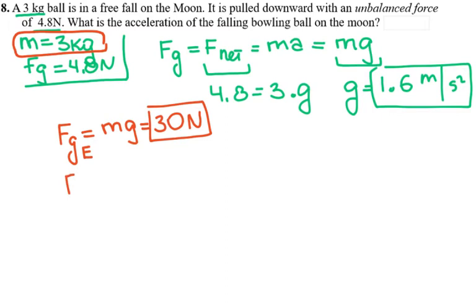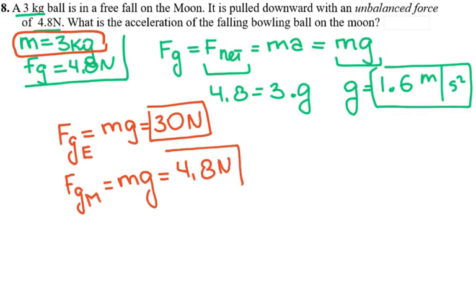And the force of gravity on the moon is mass times g, but g changed. Mass of the ball does not change, g changed, and that gives you 4.8 newtons. So the same ball will weigh less on the moon than on Earth, but its mass does not change. Its mass stays the same.